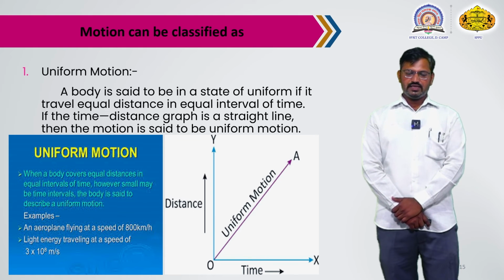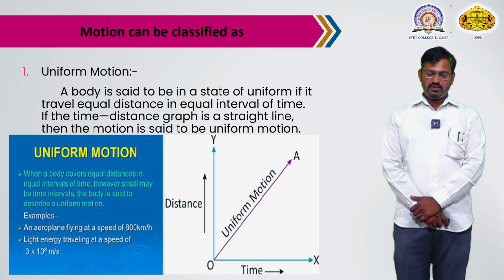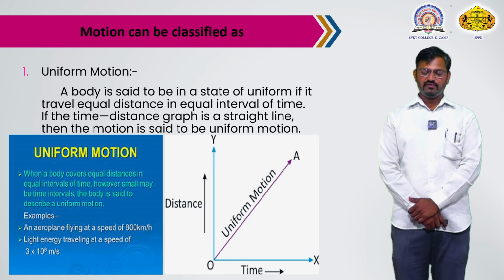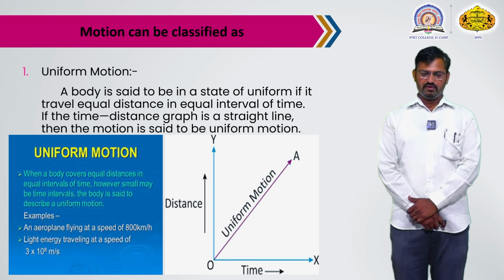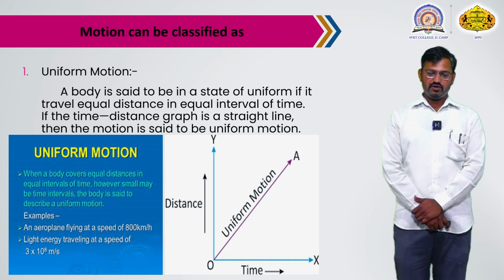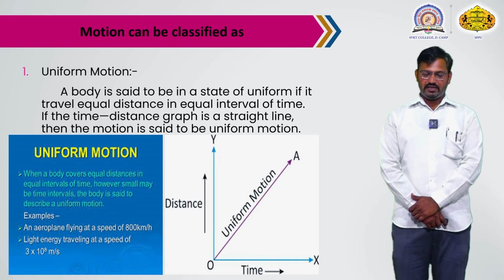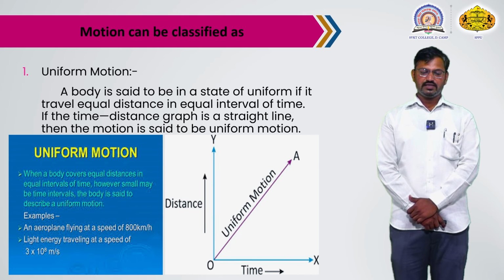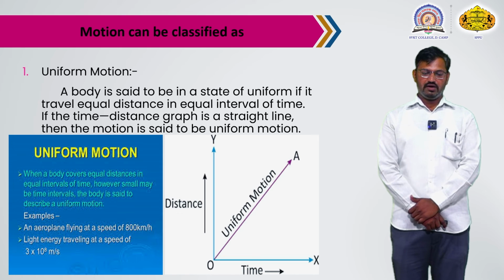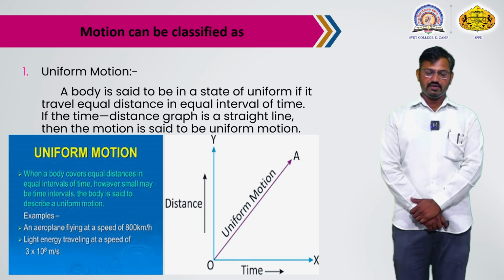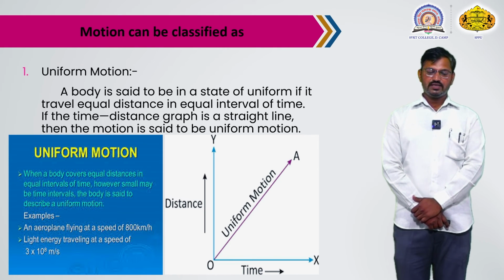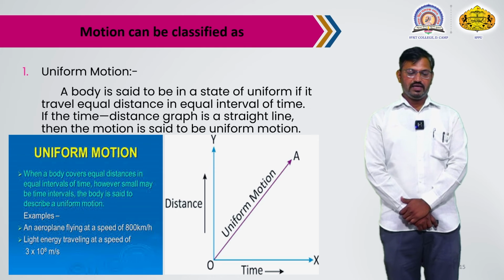An example of uniform motion is the blades of an electric fan. The blades rotate around the axis of the electric fan at constant and uniform time intervals. When a body covers equal distances in equal intervals of time, however small the time interval may be, the body is said to describe uniform motion.